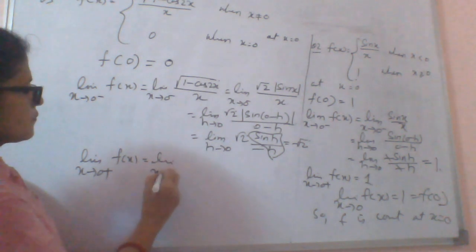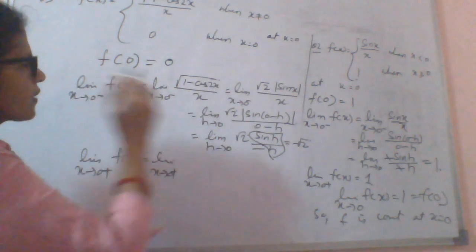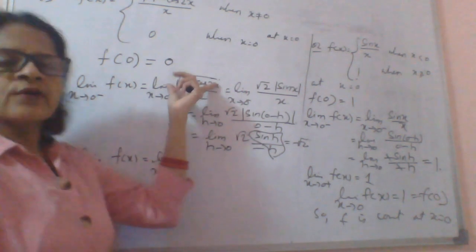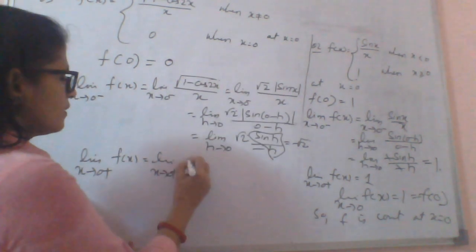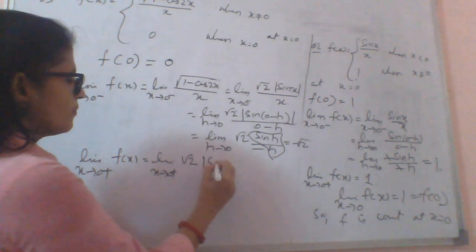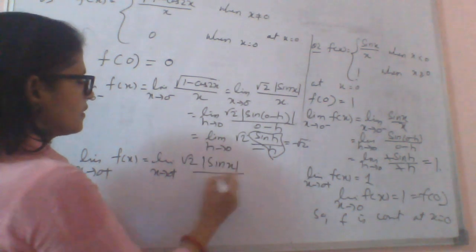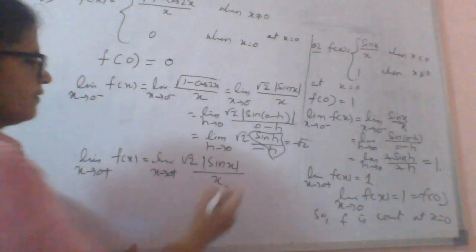Limit x approaches 0 plus. So again we are getting here under root 1 minus cos 2x, that will be root 2 mod sin x divided by x.